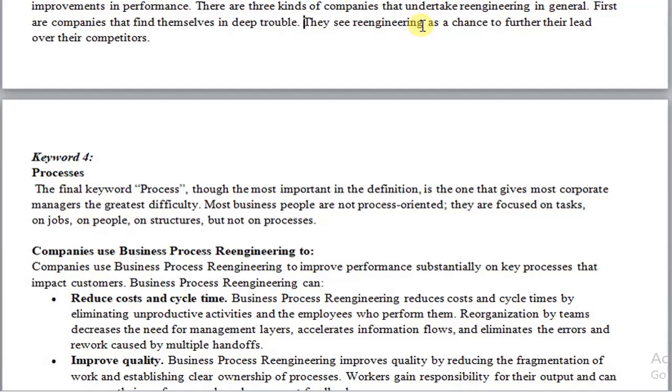Most of the companies use business process reengineering in order to achieve the following, that is, reduce the cost and cycle time. In the sense, if the current way of doing business has any unproductive activity, then in order to remove those unproductive activities, it is necessary to re-engineer the business process. By removing the unproductive activity, the cost involved in the completion of the activity can be reduced to a great extent.